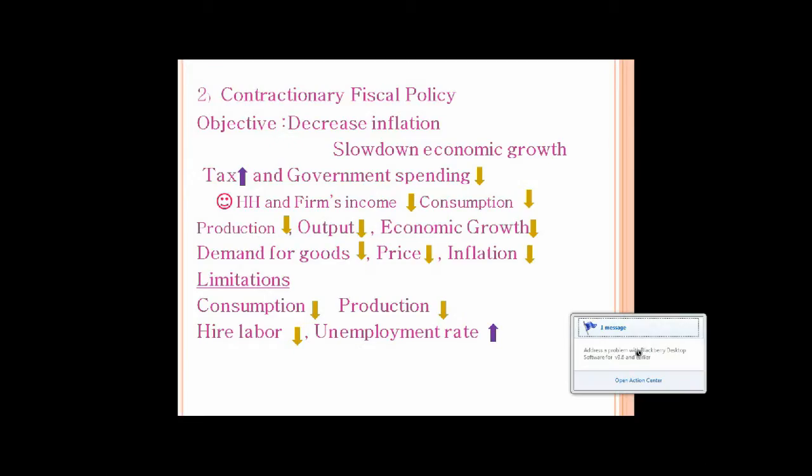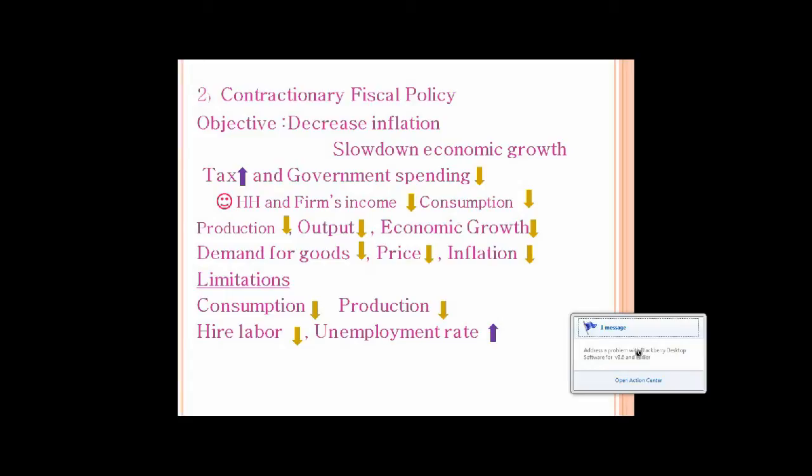Next one is the contractionary fiscal policy. The government aims to decrease inflation and to slow down economic growth. What the government does in this policy is that they will increase the tax and at the same time decrease the government's purchase and spending. As a consequence, the household and firm's income will be lower. The production and the output will be lower, and then it will slow down the economic growth.